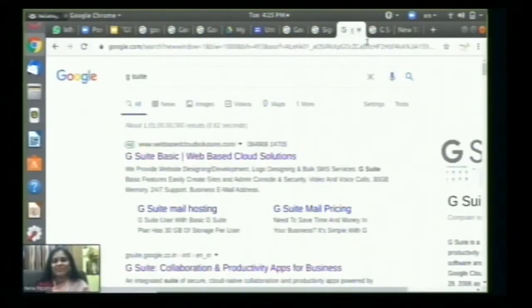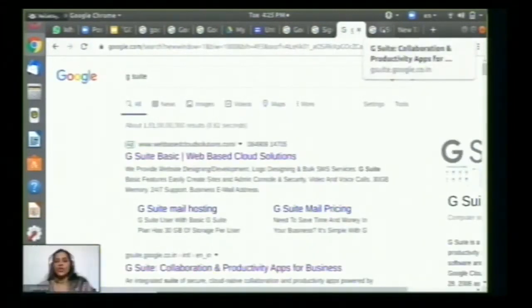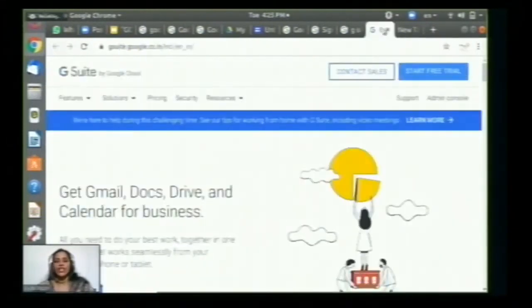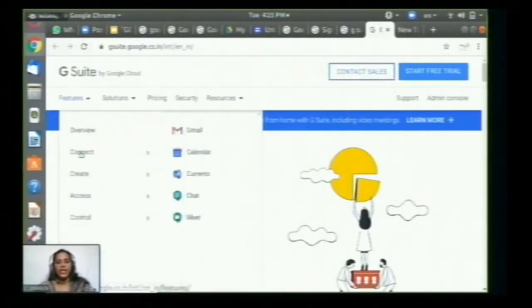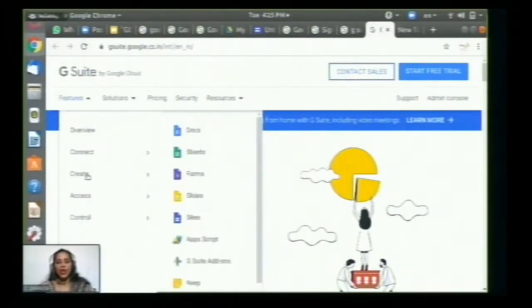Good. Very good. Next you can directly type G Suite. Then it will open like this. A page by Google Cloud will appear, and click on Features. By clicking on Features, you get the options Connect, Create, Access, and Control. Let us move on to Create, where you can find Docs, Sheets, Forms, Slides, and Sites. So let us click on Sites.